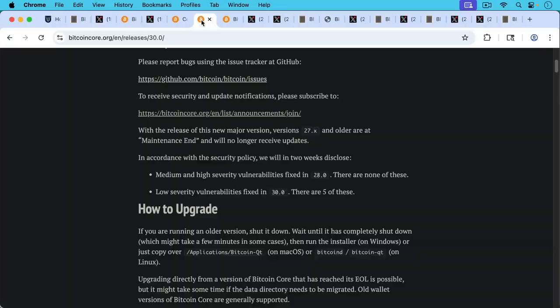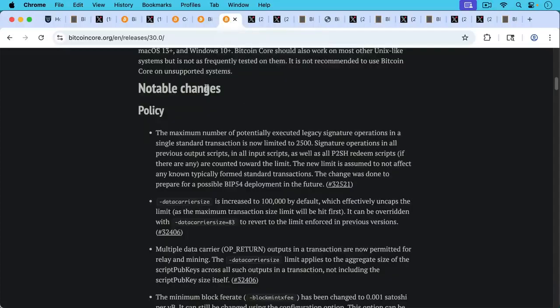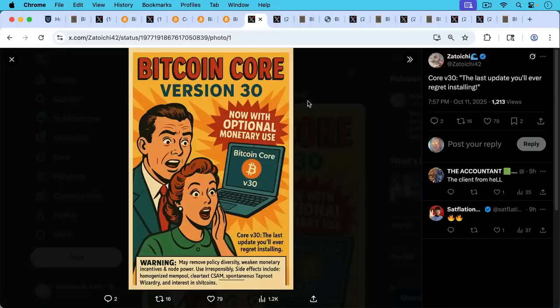So we're living through historical times. If we look at the release notes for Bitcoin Core, it says here, in accordance with the security policy, we will in 2 weeks disclose low severity vulnerabilities fixed in version 30. There are 5 of these, but the irony of this, of course, is that version 30 ships with one of the most high severity vulnerabilities we've ever seen in Bitcoin, which is this policy change of increasing data carrier size. The amount of data you could put in an OP_RETURN is increased to 100,000 bytes, up from 83 bytes. So this is just completely reckless mempool policy.